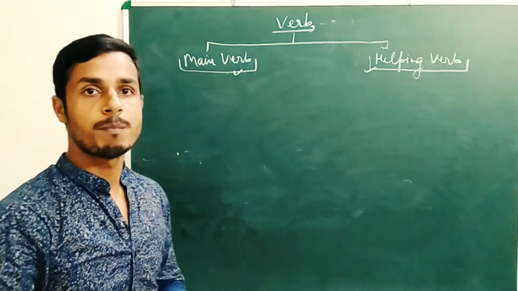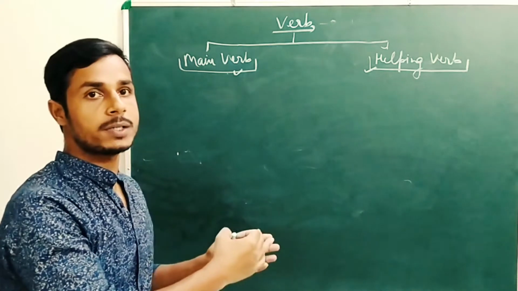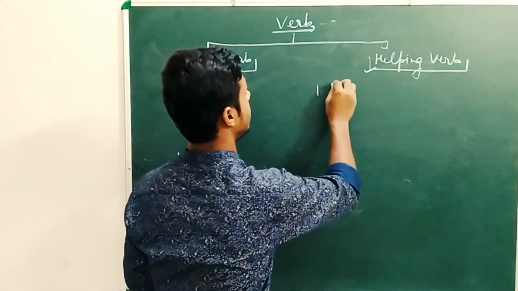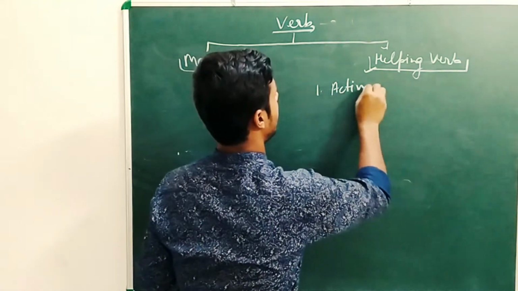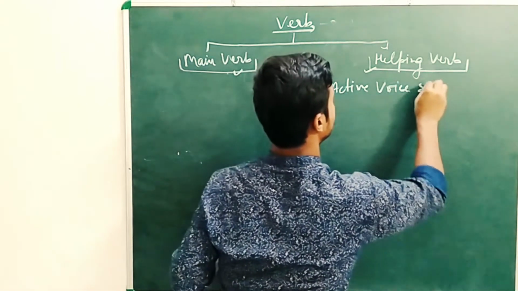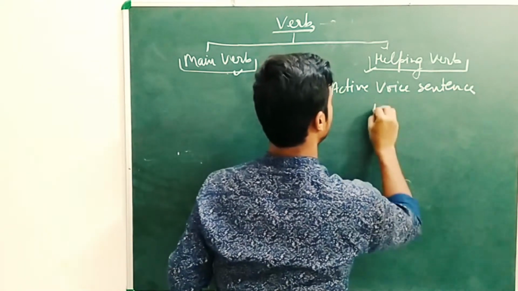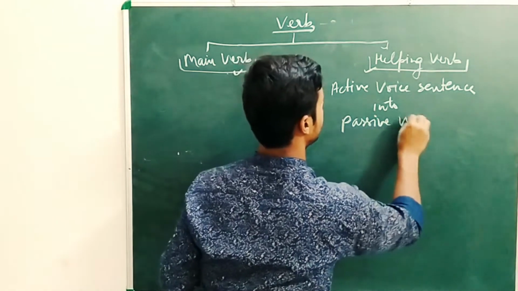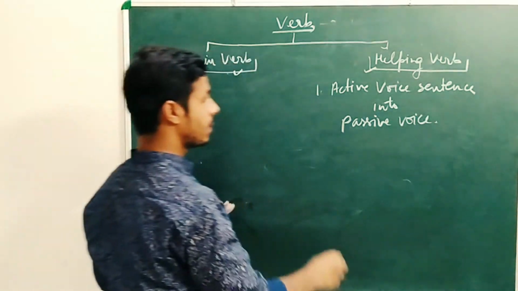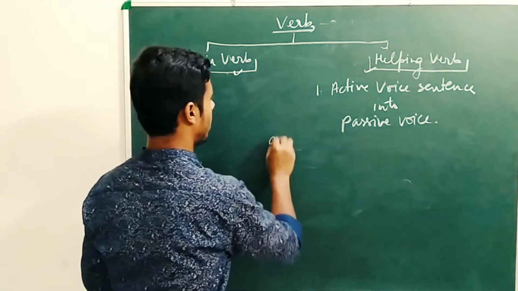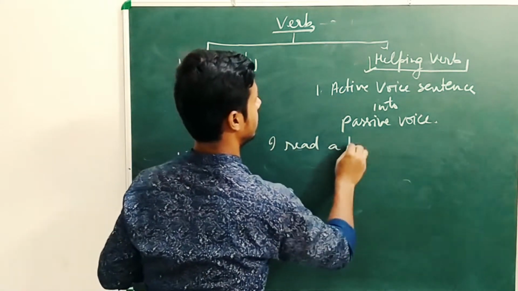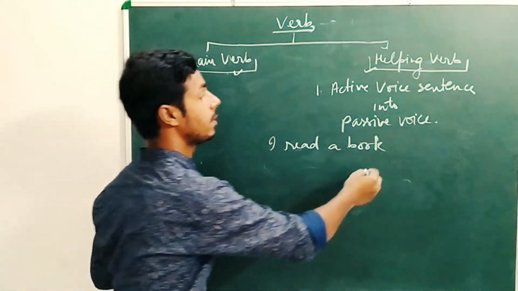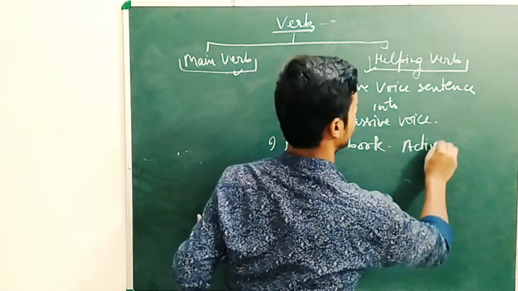A helping verb changes an active voice sentence into passive voice. For example, if I write a sentence, I read a book, we know the sentence is in active voice.